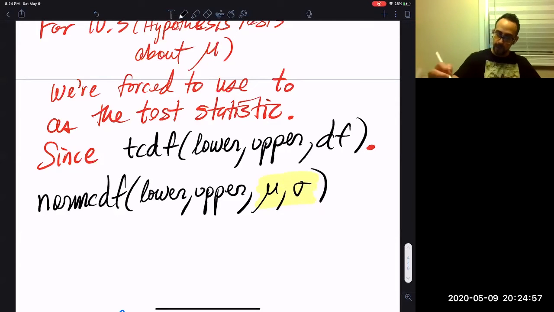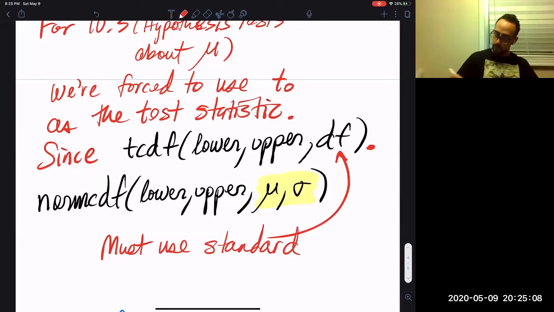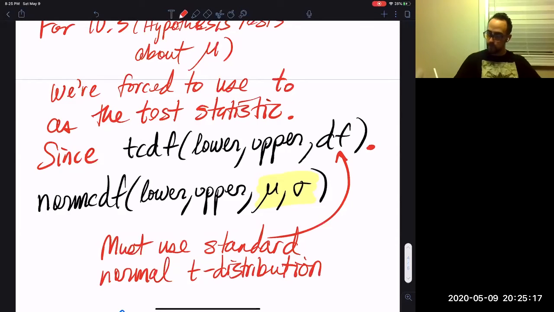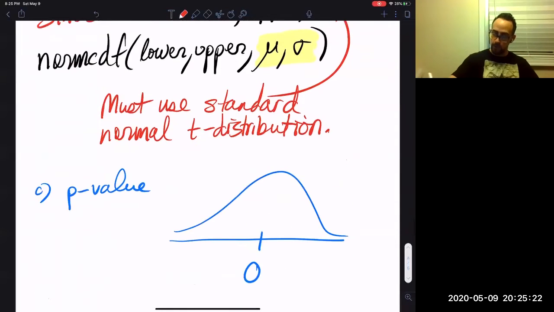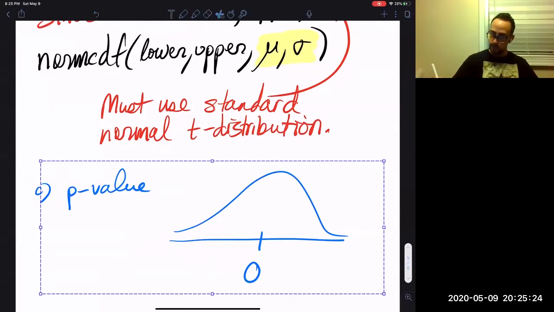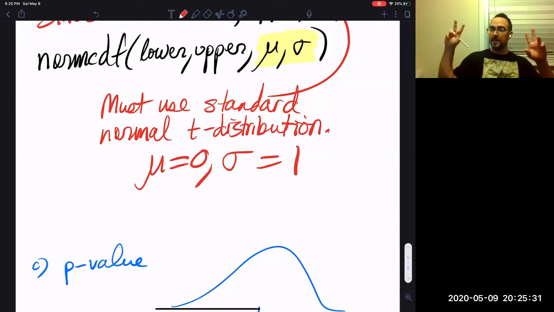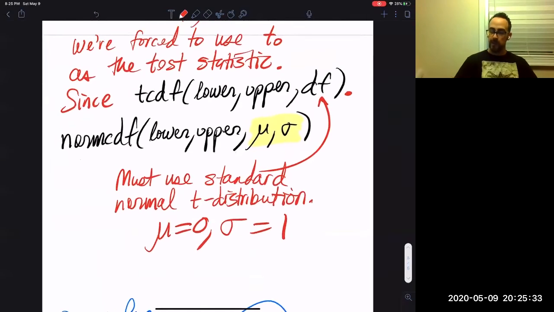Whereas for TCDF, we have to use a standard normal T distribution. Standard normal means that mu is 0 and sigma is 1. That's the t-score, a standardized score.